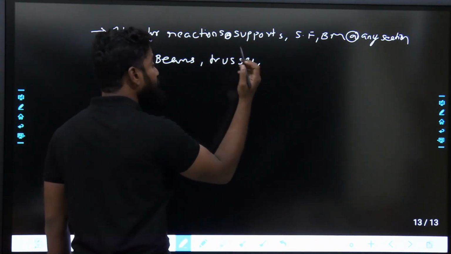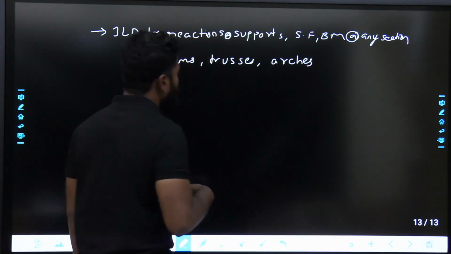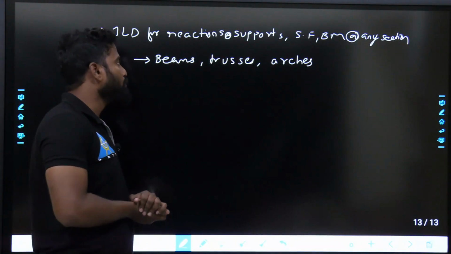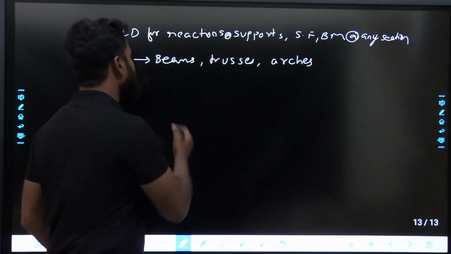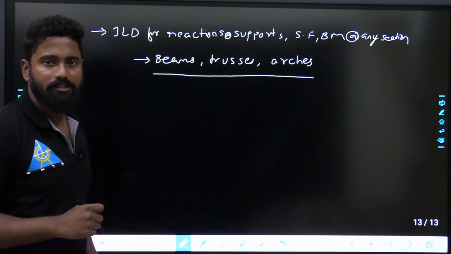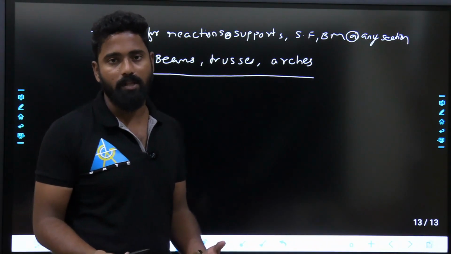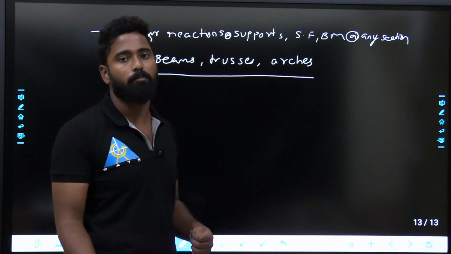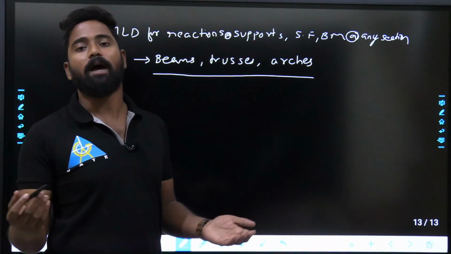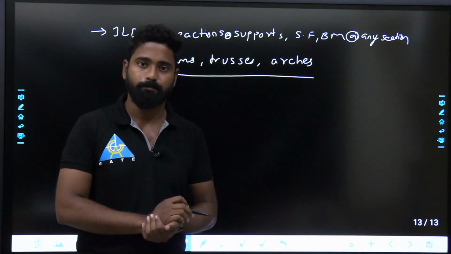I'll also discuss this in arches, for beams, trusses, arches, and then for frames also you can generate if you want to, but the general things that we'll be discussing are beams, trusses and arches, bending moment at any section. So what happens when there is a uniformly distributed load kept on it, where are you going to get maximum bending moment, or for maximum bending moment at any location, how should the load be placed.